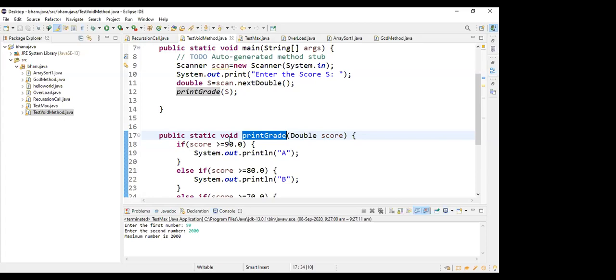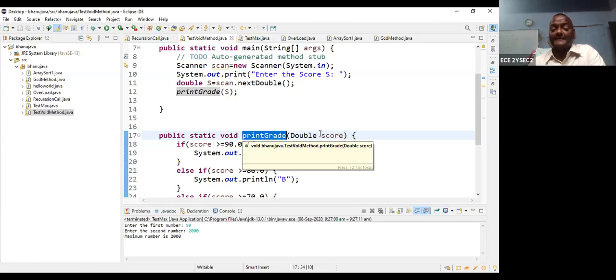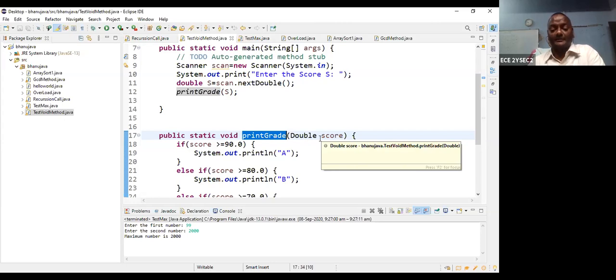Void stands for this method cannot return anything. What is the name of the method? printGrade. The parameter type is double, and the parameter is score. So the double argument transfers its value to the double score.